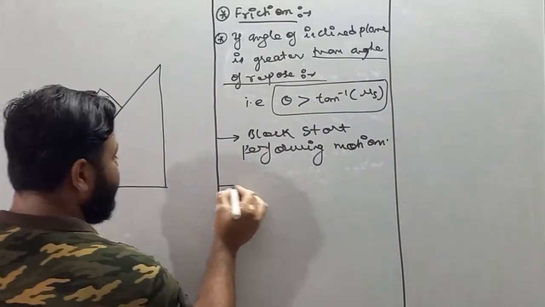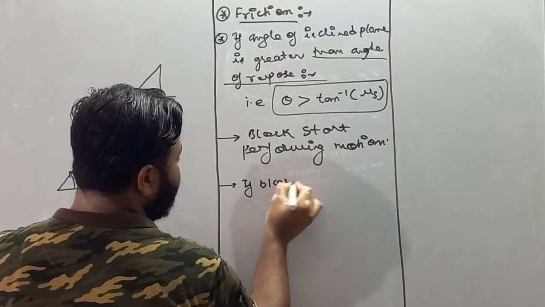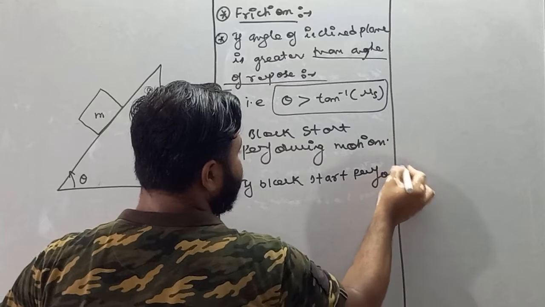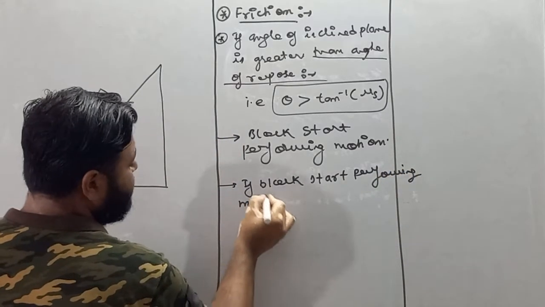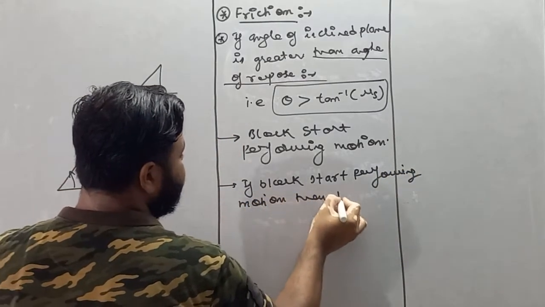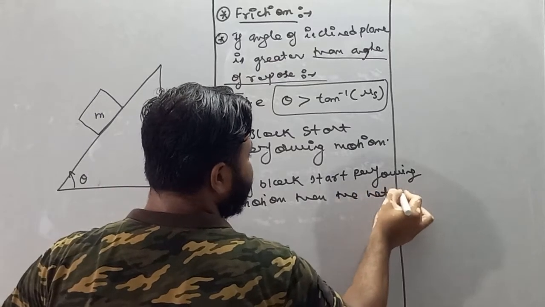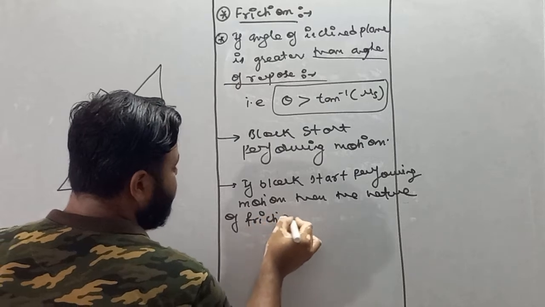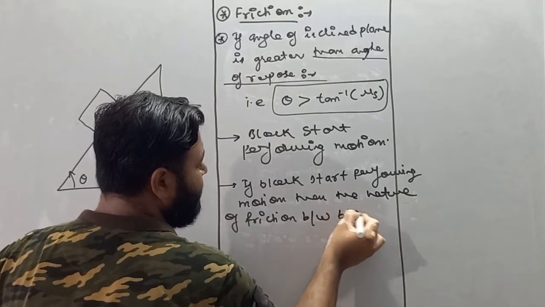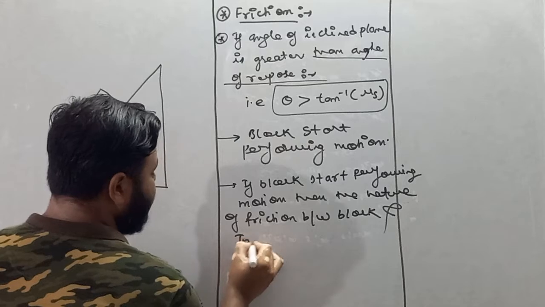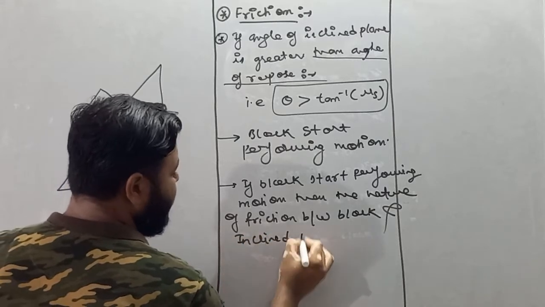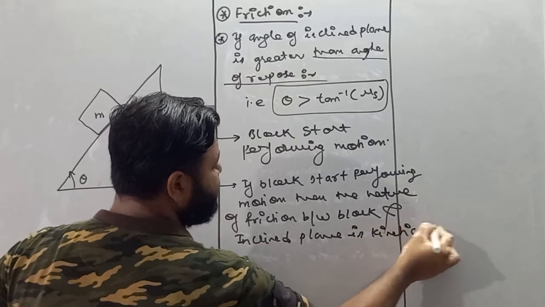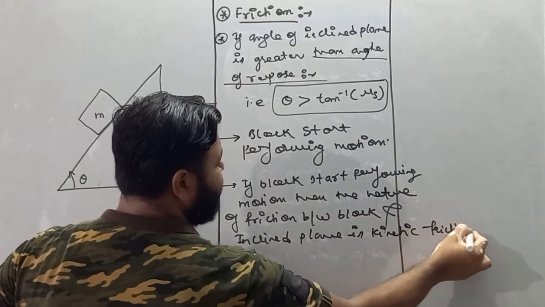So I am writing here, if the block starts performing motion, then the nature of friction between block and inclined plane is kinetic friction.